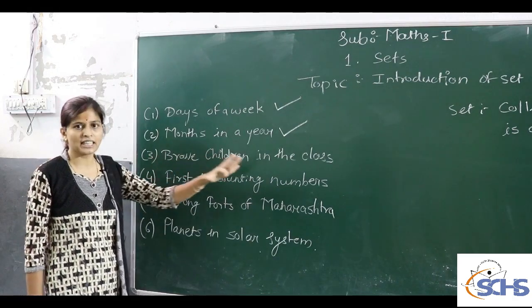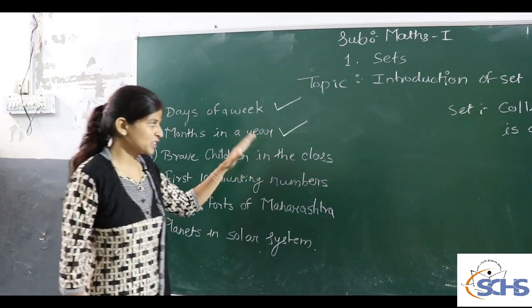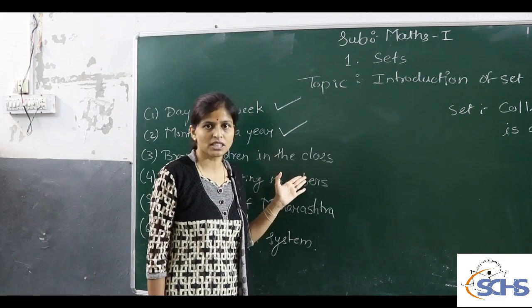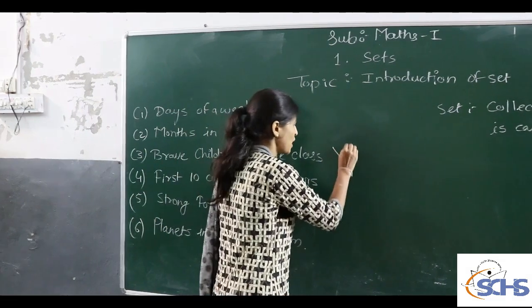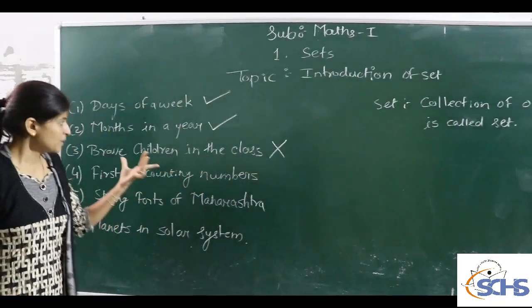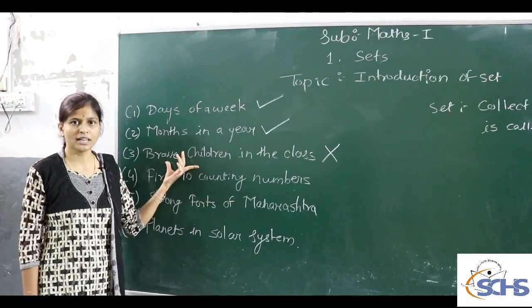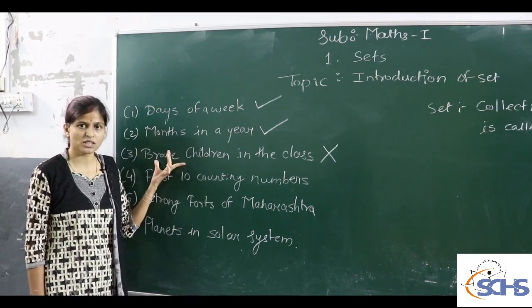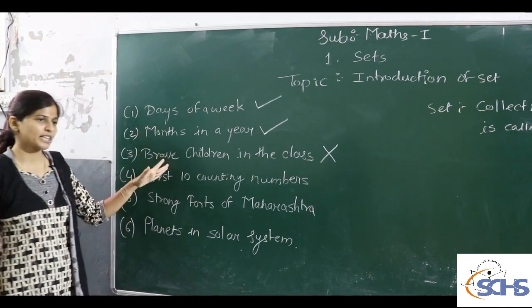Now, brave children in a class. The definition of brave children is different from person to person. Therefore, this is not an example of a set. This is a collection of brave children, but it is different from person to person. Therefore, this is not a set.